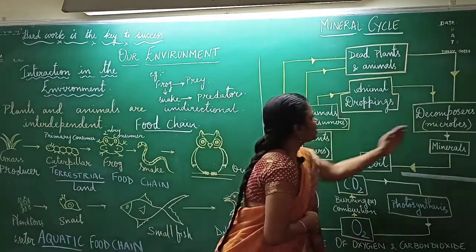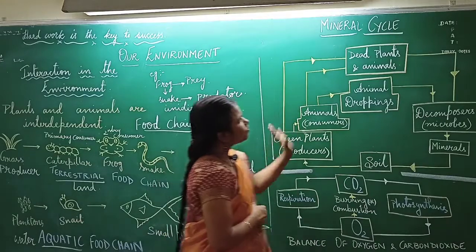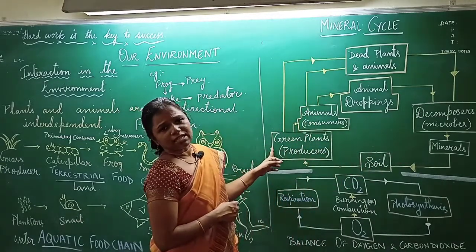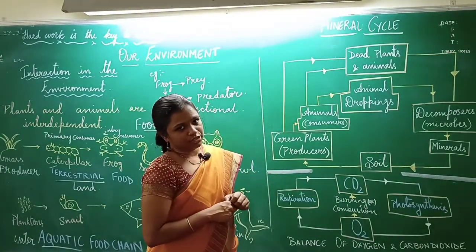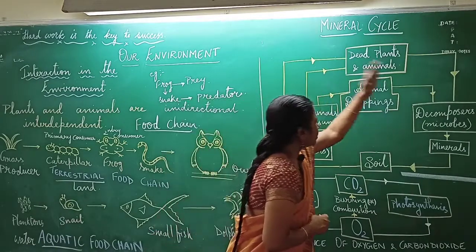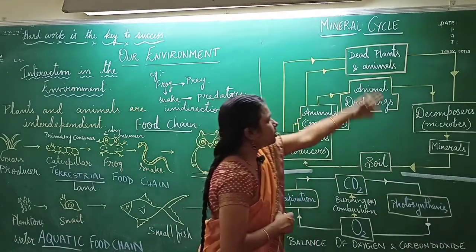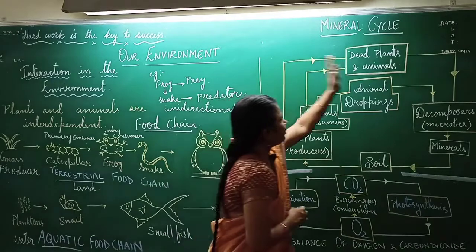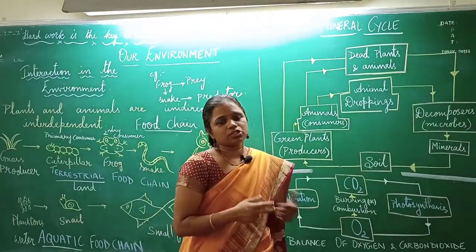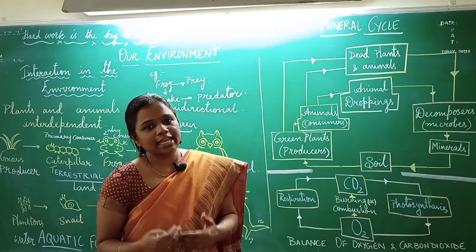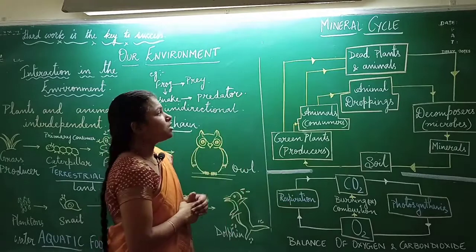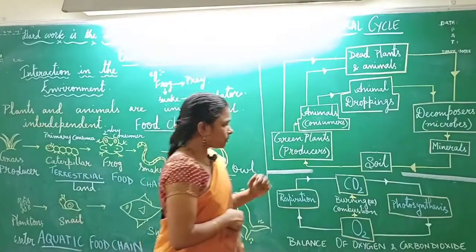So here also we have a small cycle. In this way you can see that once they get mixed up in the soil, again they are taken up by the green plants for photosynthesis. So this is how you have the continuous sharing of the minerals from the living system to the non-living system, rather the biotic components to abiotic components, and again from abiotic components to the biotic components. So this is very, very essential.